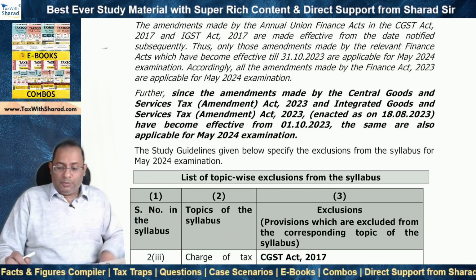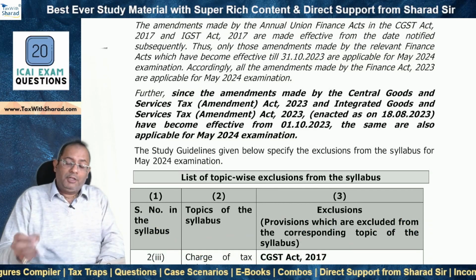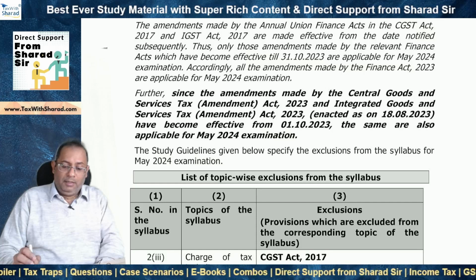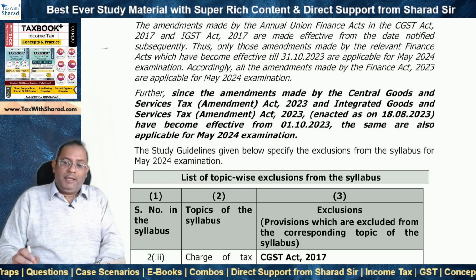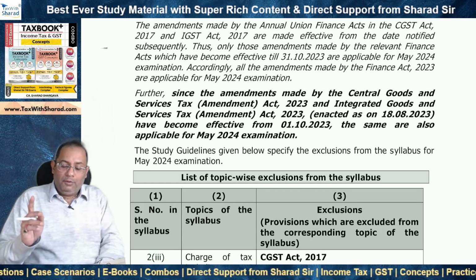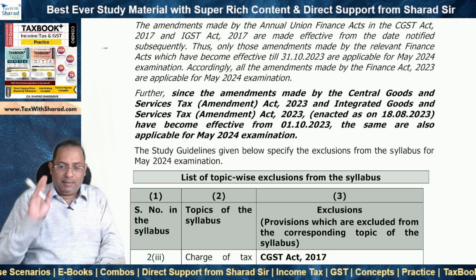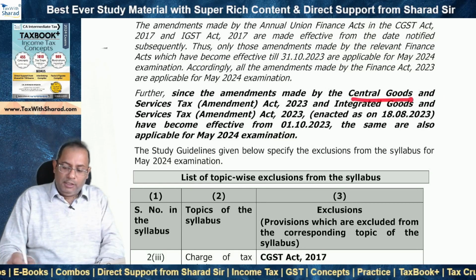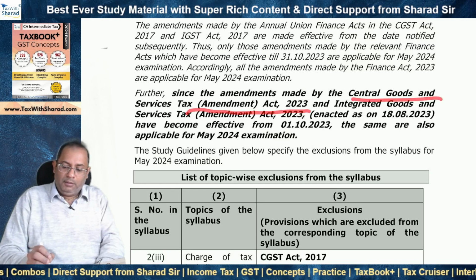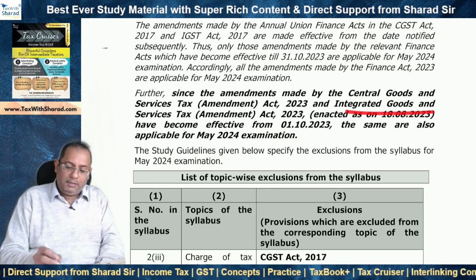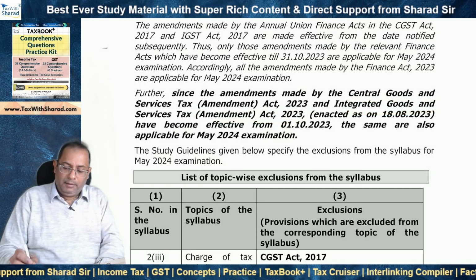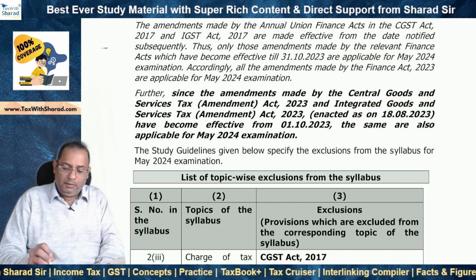Now you need to note that in addition to the Finance Act 2023, the GST law has been amended by 2 additional acts. CGST Amendment Act 2023 was enacted and IGST Amendment Act 2023 was enacted as on 18th of August 2023.